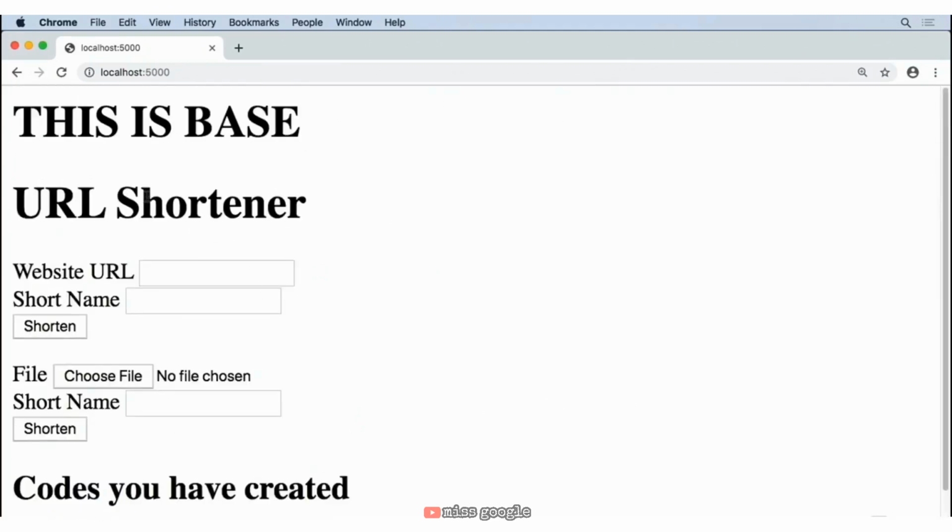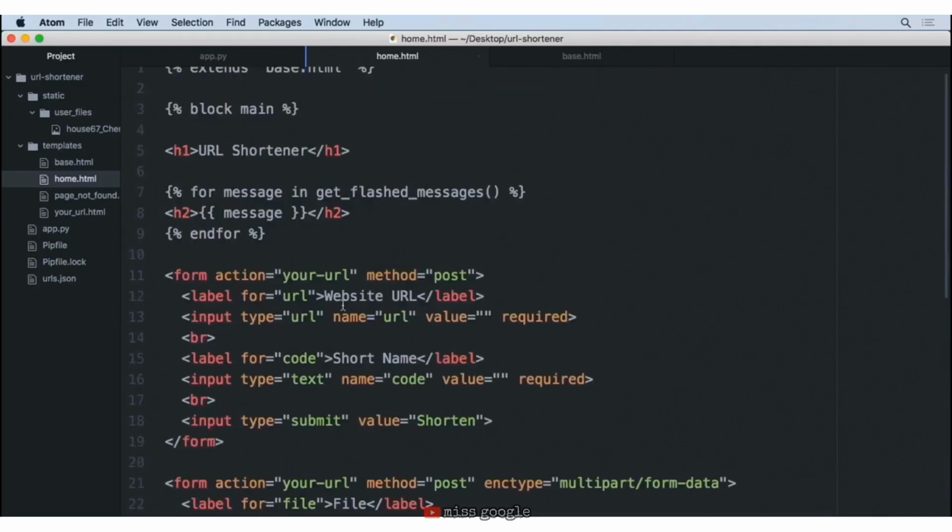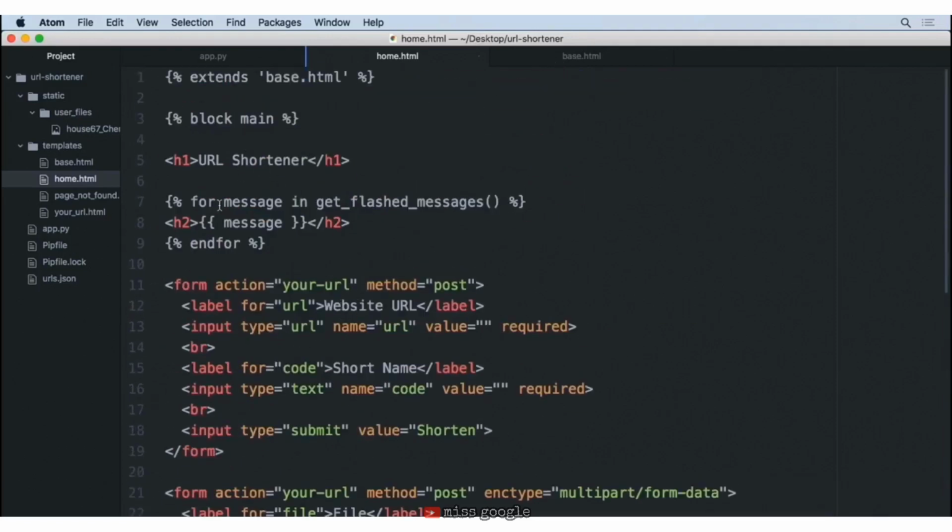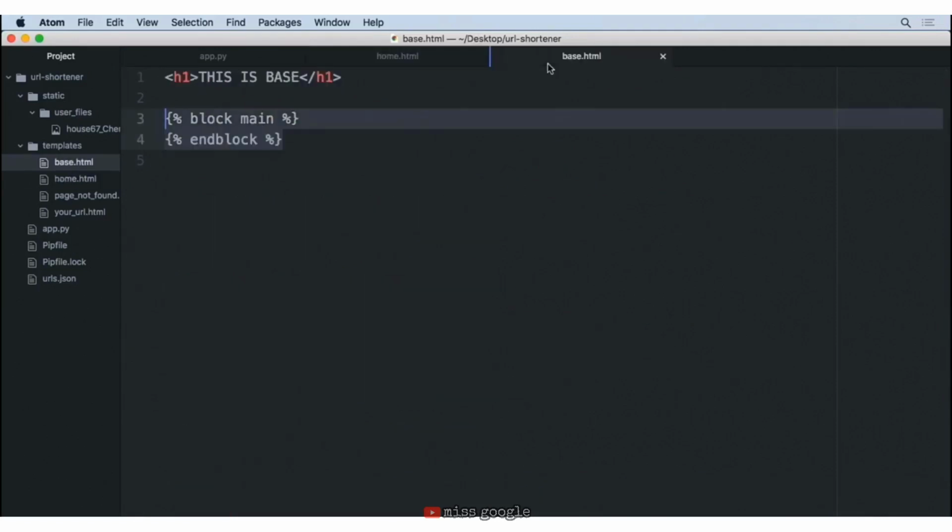So essentially what we've done is we've taken all the code that we've had inside of our home page, put it in this block called main, say that we want to extend base.html, which means the template will load this base.html, meaning this h1 tag, and then it takes that code we put in the block and has it displayed here.